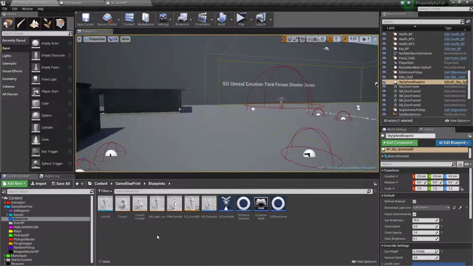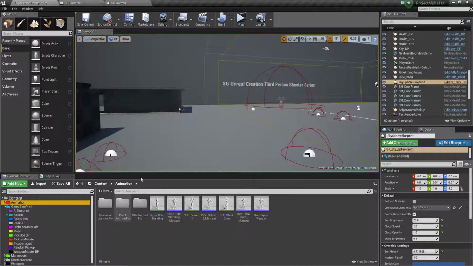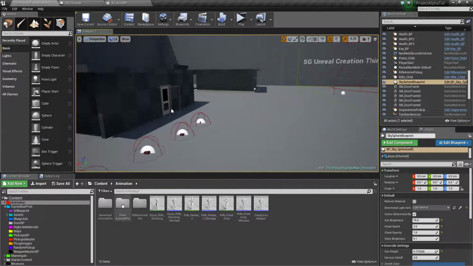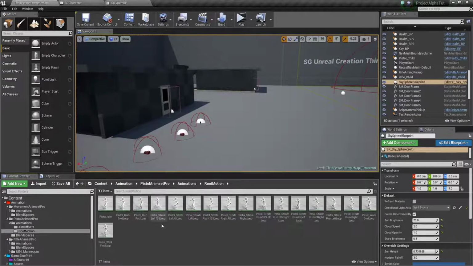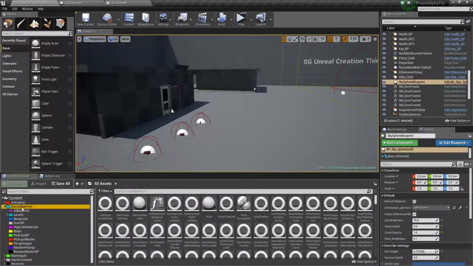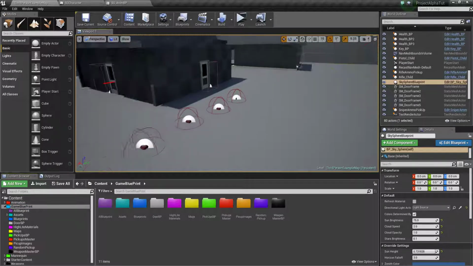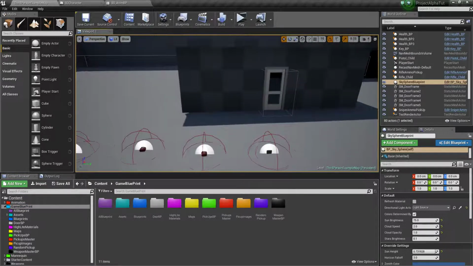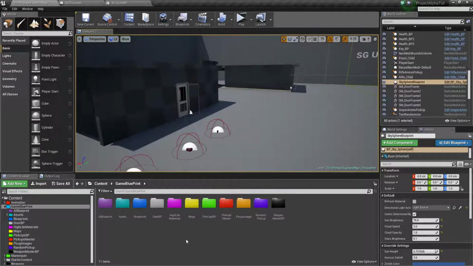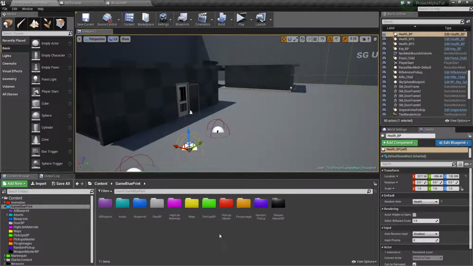Actually, in this video we are going to create pistol combat. In order to create pistol combat, I use pistol combat animations. You need these combat animations. If you don't have them, this video will not work for you.